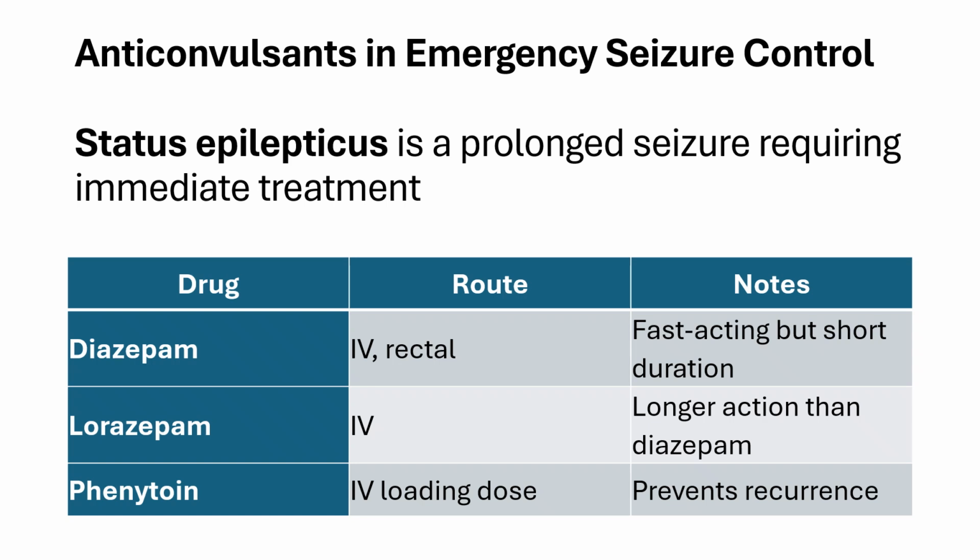So diazepam can be given IV or by rectal introduction, and phenytoin can be given IV. So characteristically, diazepam is fast-acting but has a shorter duration, while lorazepam is longer than diazepam. Phenytoin will prevent recurrent status epilepticus.